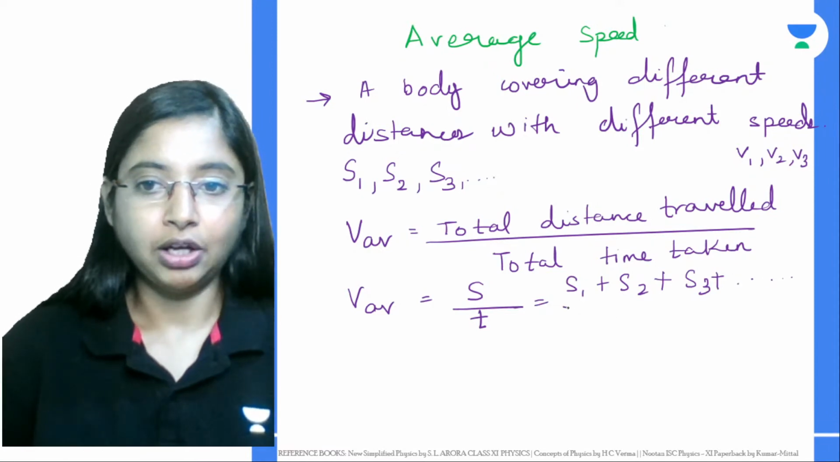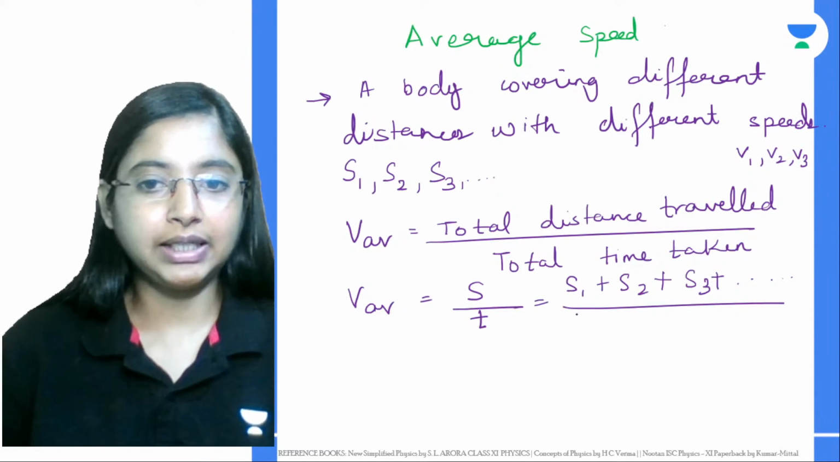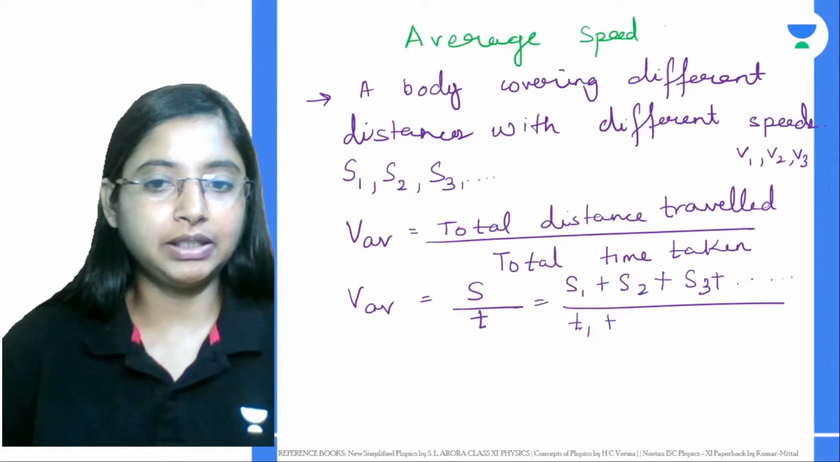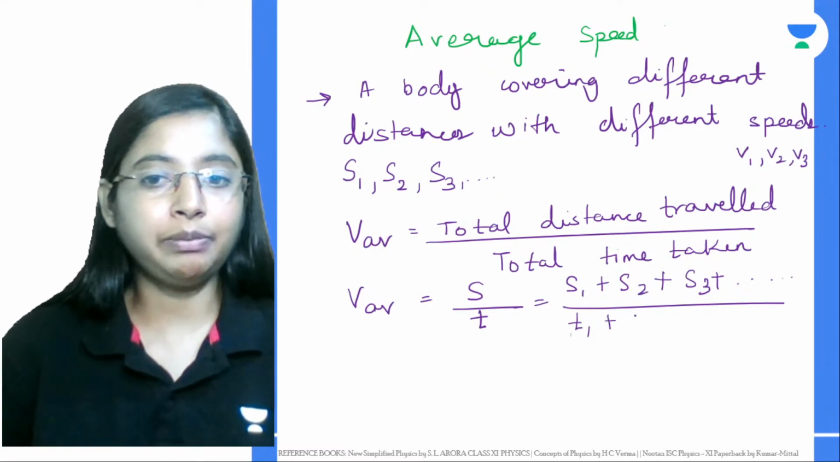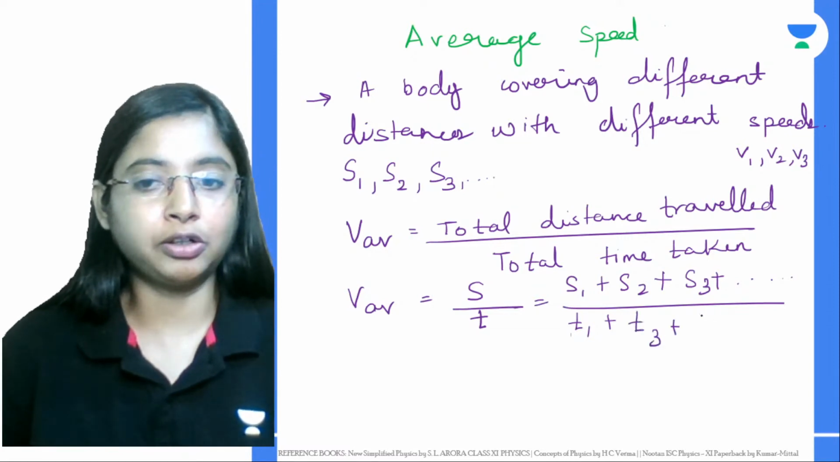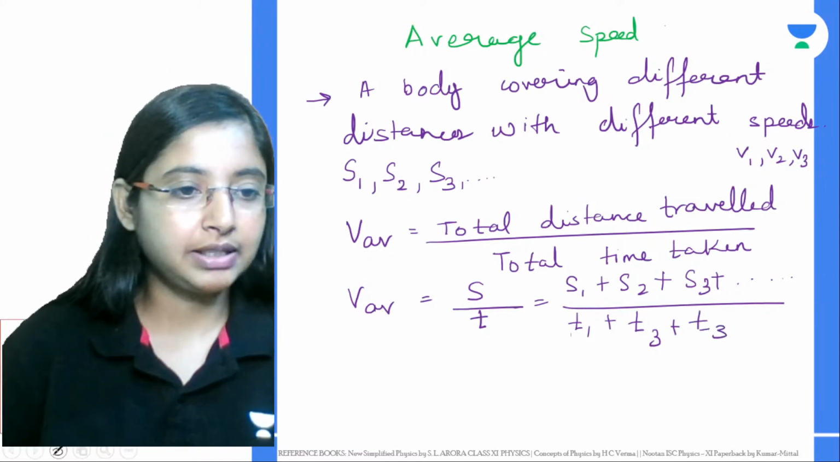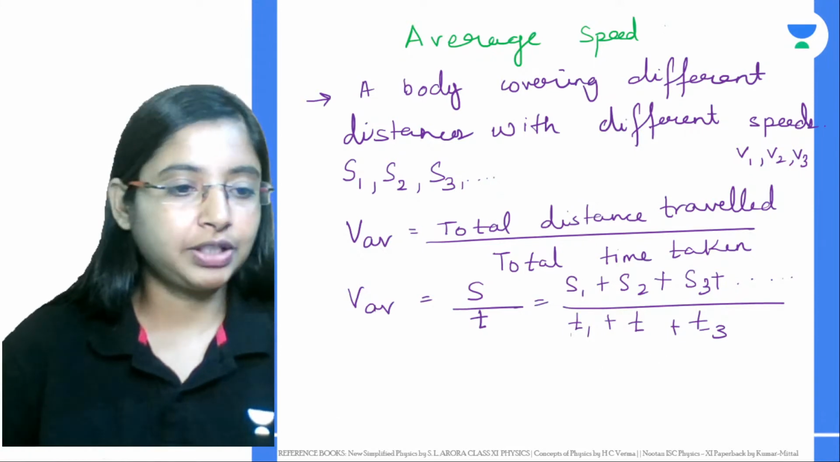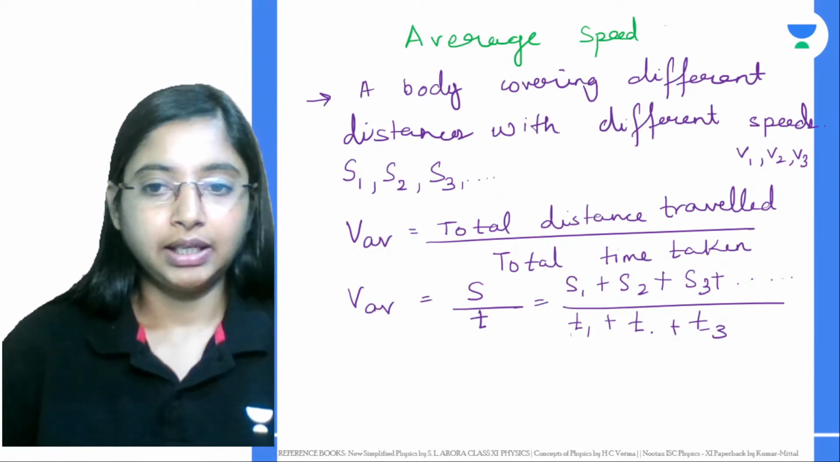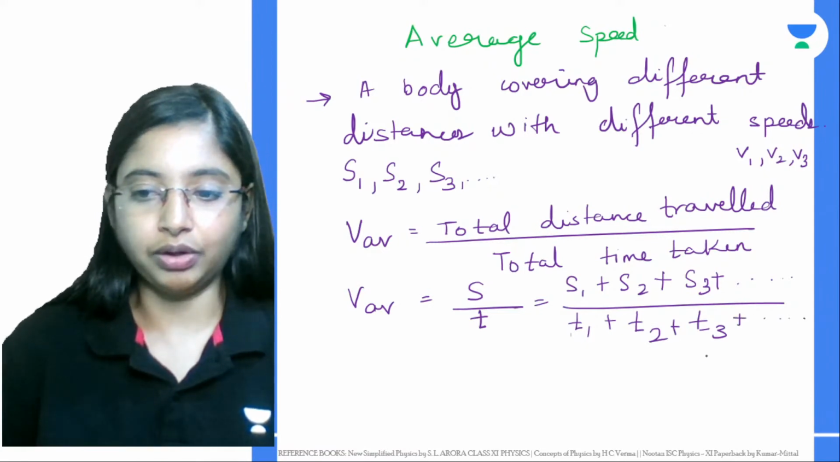The time taken is also different for every distance. Let's say it's covering 500 meters in 2 minutes, then around 10 meters in around 5 seconds, then 1 kilometer in around 20 minutes. Then this will be T3. So the distance covered with time also changes. This is S1, S2, S3 by T1, T2, T3 and so on.